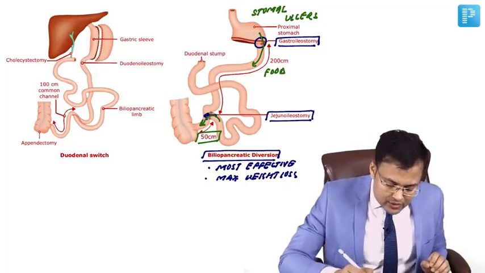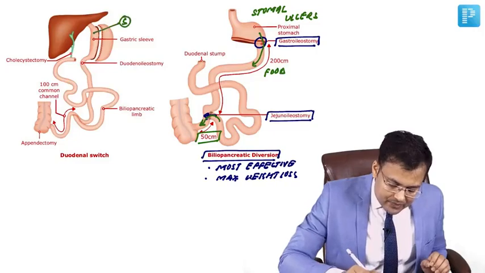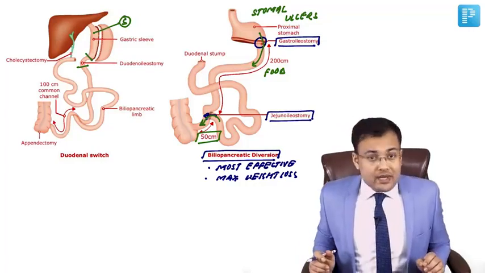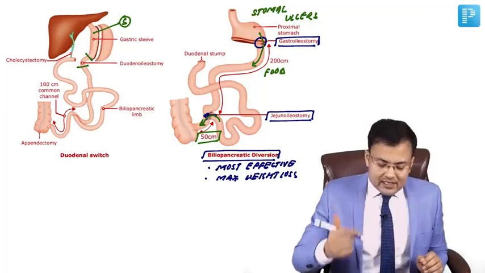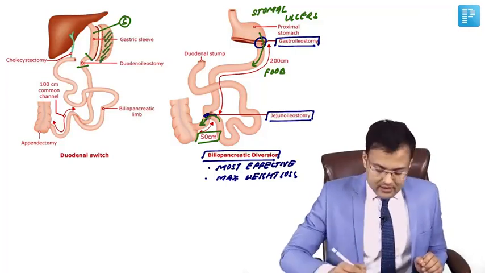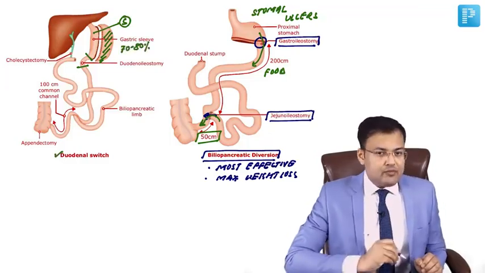What we are going to do, in between the stomach and ileum, we have to introduce part of duodenum, and that's known as duodenal switch. So rather than going for distal gastrectomy, we go for sleeve gastrectomy in duodenal switch, where 70 to 80% of stomach is removed.